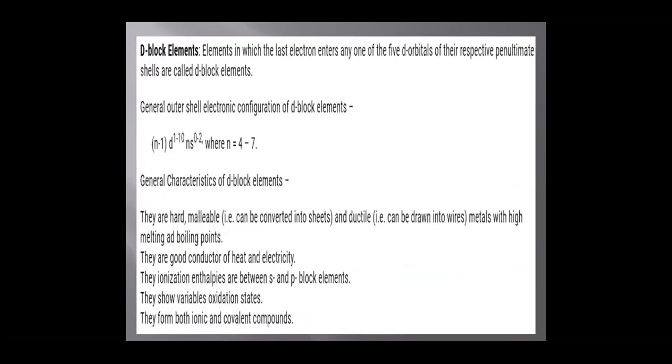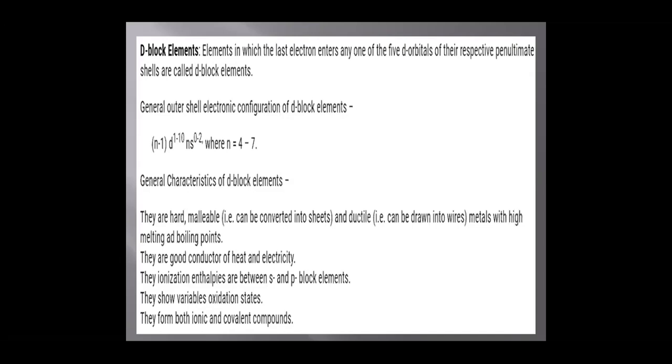Next come the D block elements. D block elements are those elements in which the differentiating electron enters into the D subshell, or we can say the penultimate shell. So the general electronic configuration of D block elements is noble gas ns0-2 (n-1)d1-10. The general characteristics of these D block elements are that most of them are hard, malleable and ductile metals with high melting points and boiling points. D block elements are good conductors of heat and electricity.